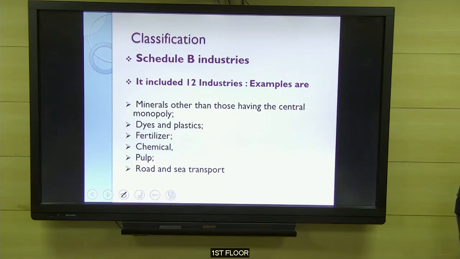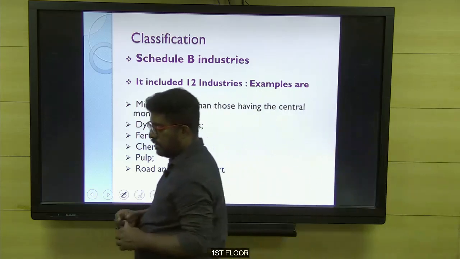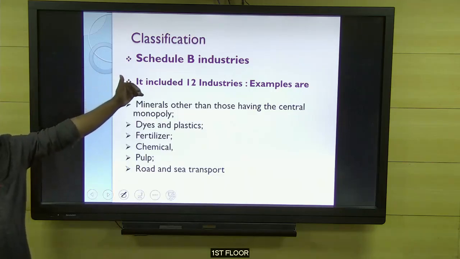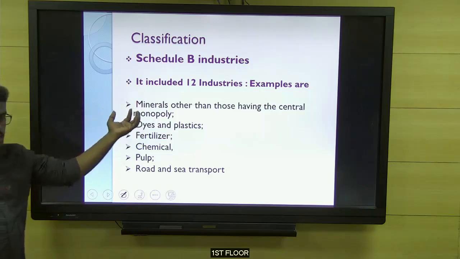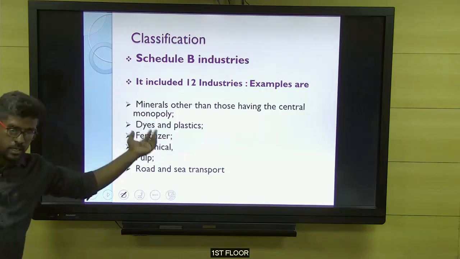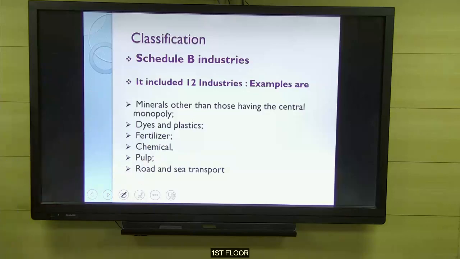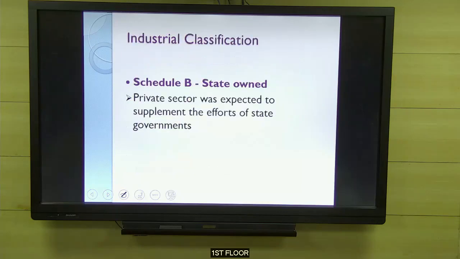Schedule B is meant for the state government, but the private sector can support the state government. It doesn't mean that privates also have the right. The right is only for the state government, but privates can support if the state governments are willing to permit them, in some small areas like accessories and spare parts.